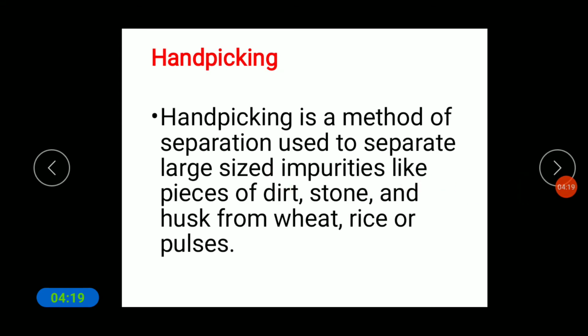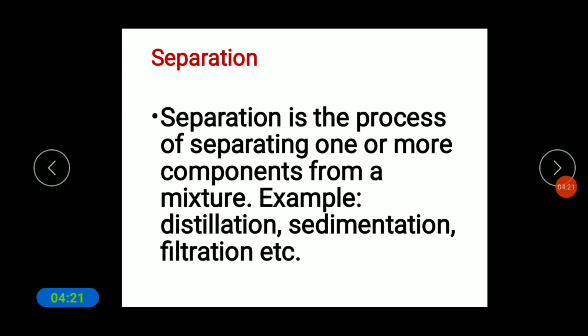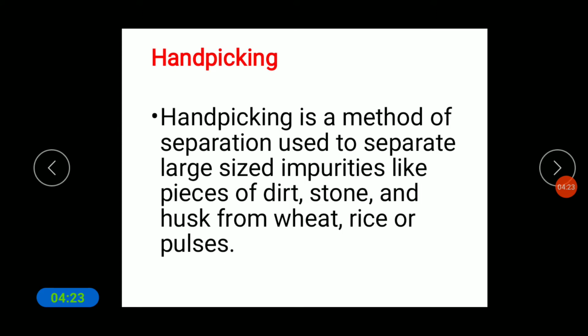Next is hand picking. Hand picking is one of the methods of separation, and in separation we can see different kinds. The first one is hand picking.